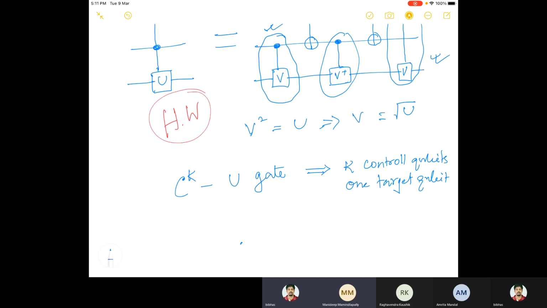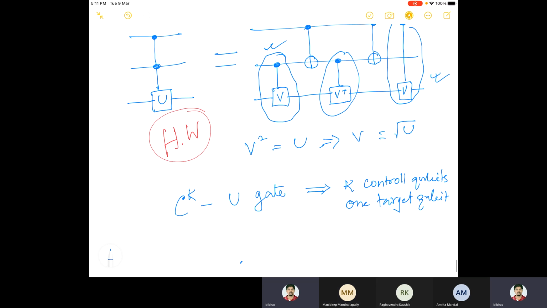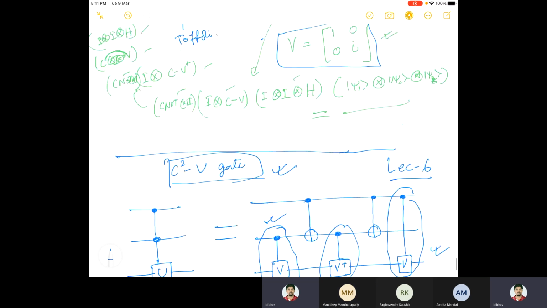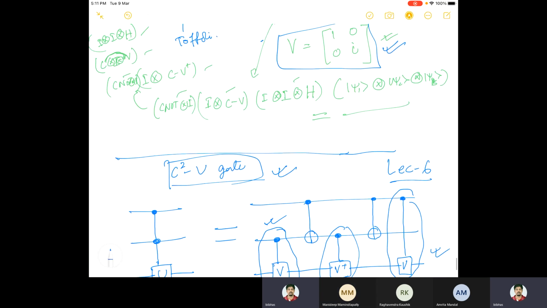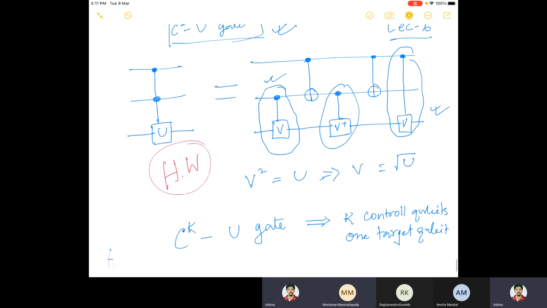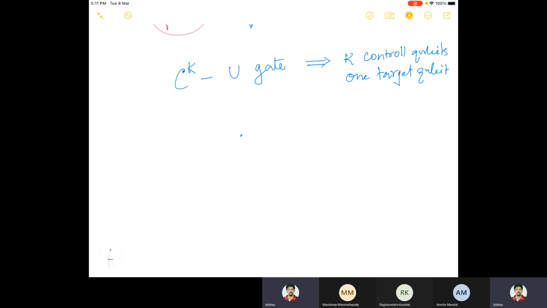Okay, now you see, it's a difference. I am not telling you. That's why I gave you a hint. Here you see this. If you make a square of it, see what happens, and just check it out. Okay, now we'll try to do the C to the power K U gate.